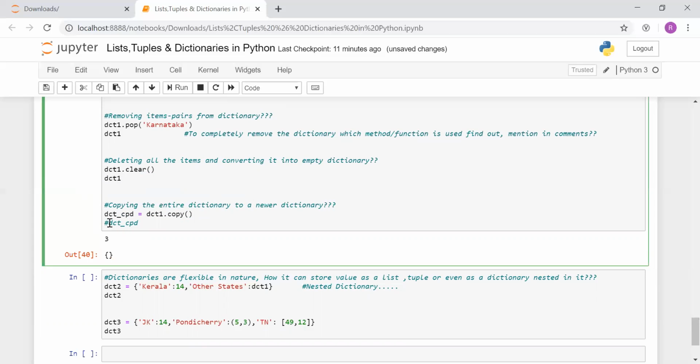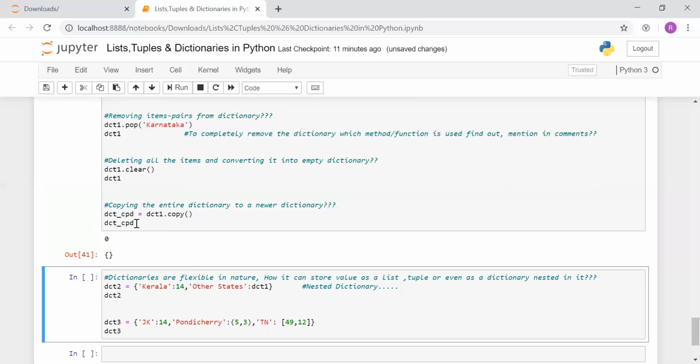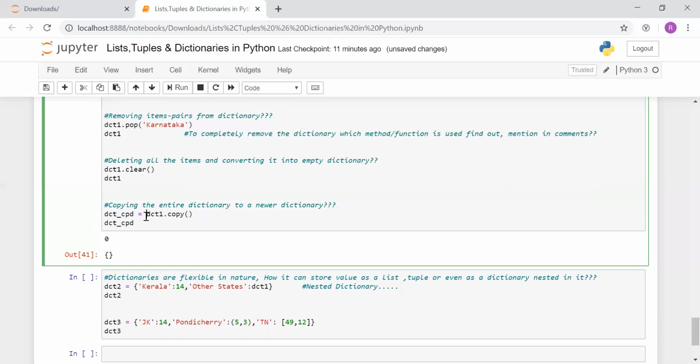Finally, I'll be showing you how to copy the entire content of a dictionary to a newer dictionary. So dot copy is the method which we use, and we can just write the dictionary name from which we are copying the data and assign it to the newer dictionary variable. Okay, one minute. Since we already cleared the dictionary items over here, that's why our new dictionary is also showing us a blank dictionary.